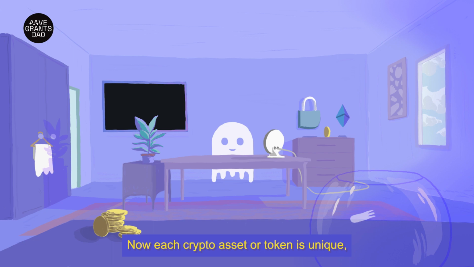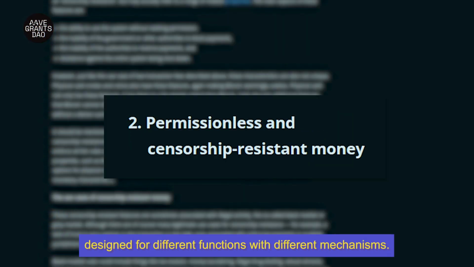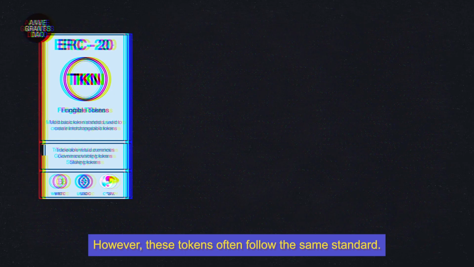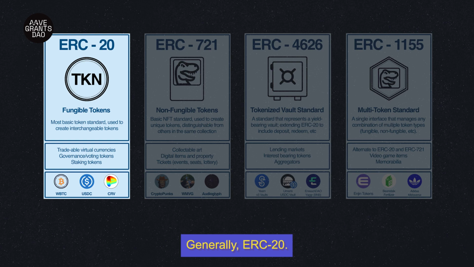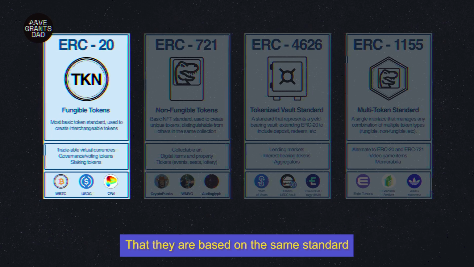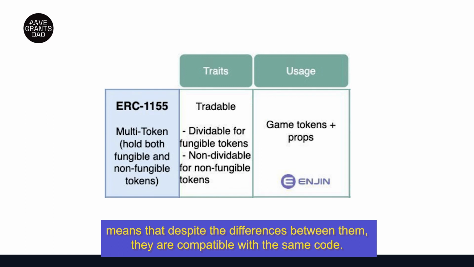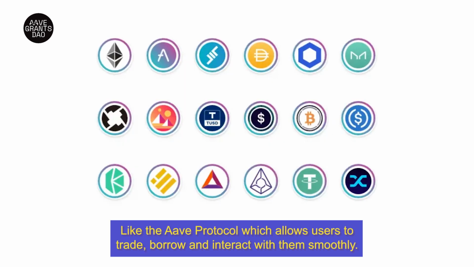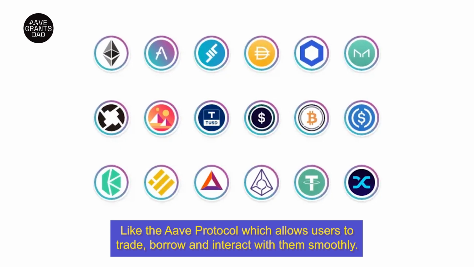Now, each crypto asset or token is unique, designed for different functions with different mechanisms. However, these tokens often follow the same standard, generally ERC20. That they are based on the same standard means that despite the differences between them, they are compatible with the same code. Like the Aave protocol, which allows users to trade, borrow, and interact with them smoothly.